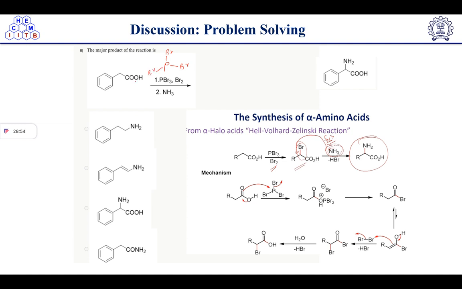Now we know that our acid is present in this form, and this lone pair will push here, it will attack this one, and we will get an intermediate which will look like PBr2,